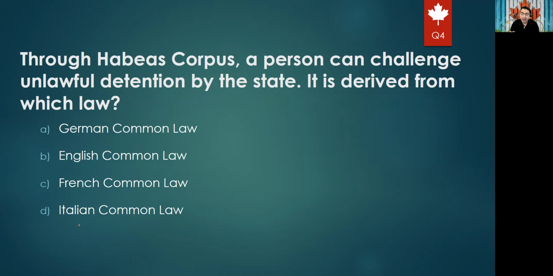And we need to use a technique to exclude any nonsense options. For sure, we don't care about the German option or the Italian option, because we know the Canadians are coming from England and France, so they are English and French people. So even if you don't know the answer 100%, now we are choosing one of two rather than one of four for sure. So the right answer will be English common law.